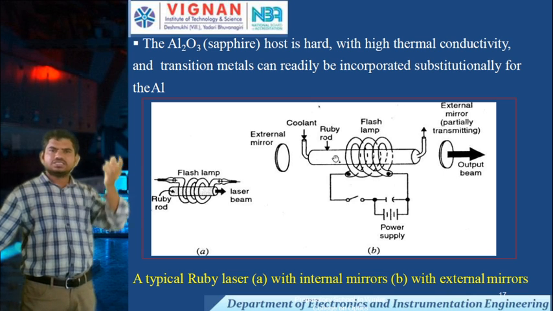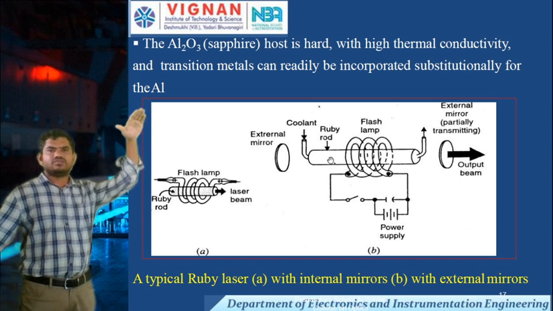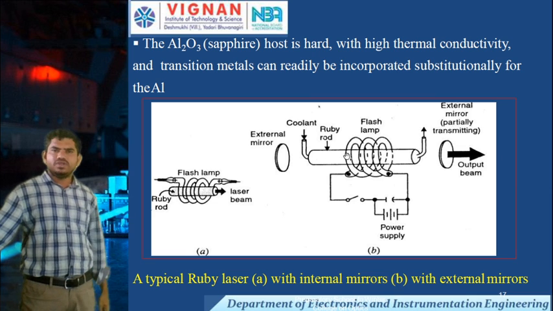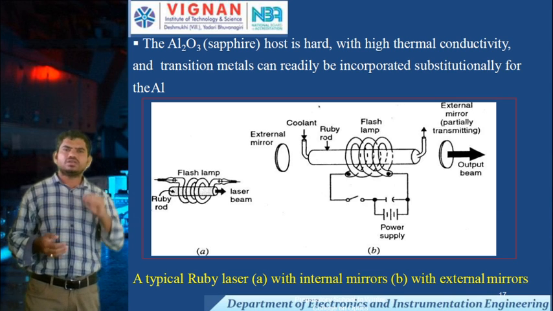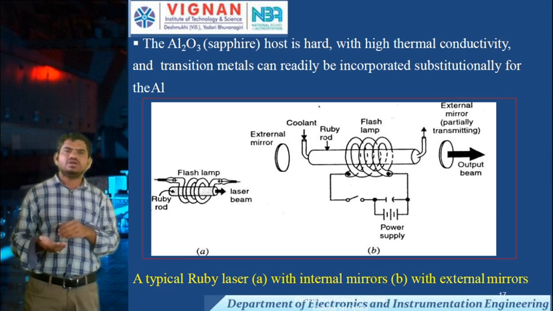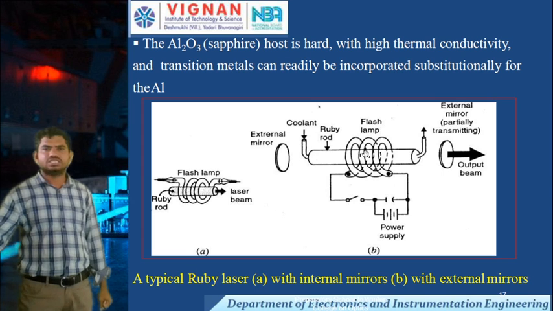Whenever this rod is heated, the atoms or molecules travel from the lower level to the higher level, and a pumping action is required for that.